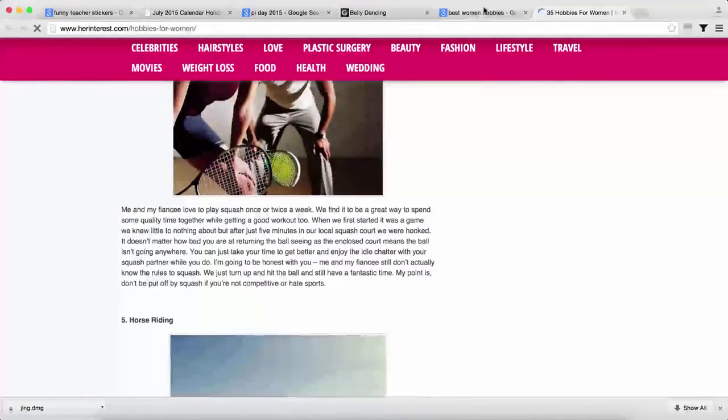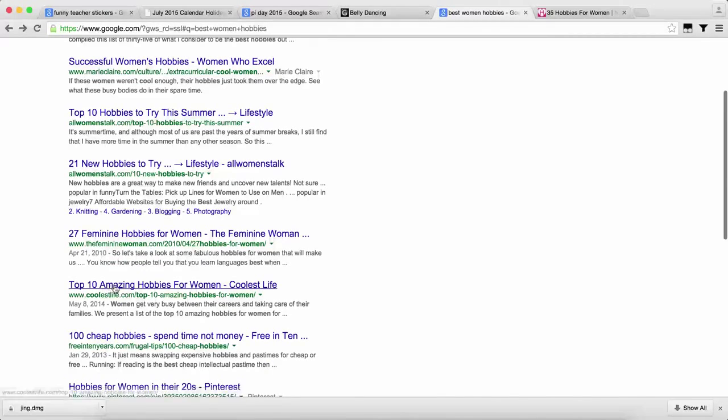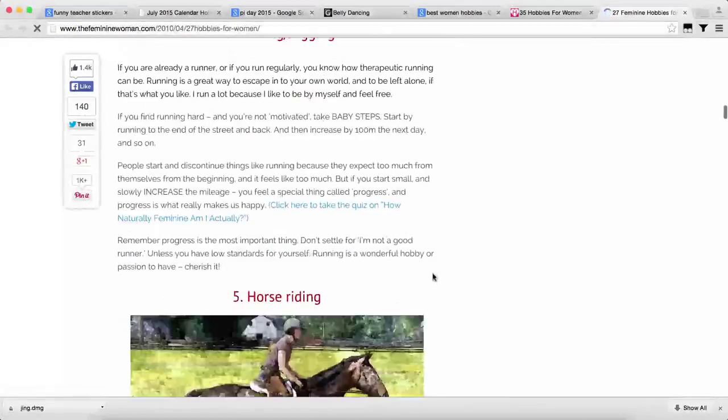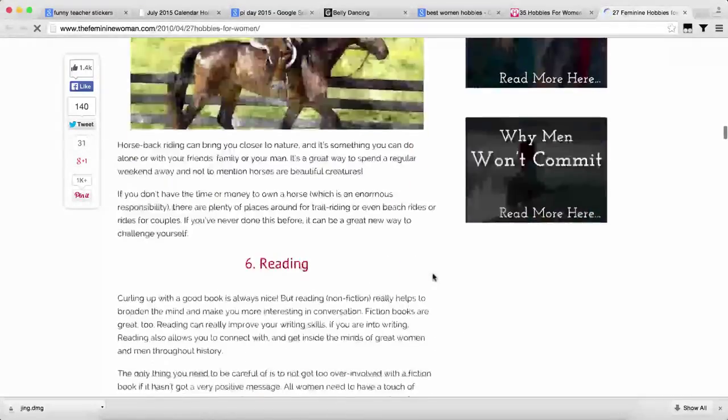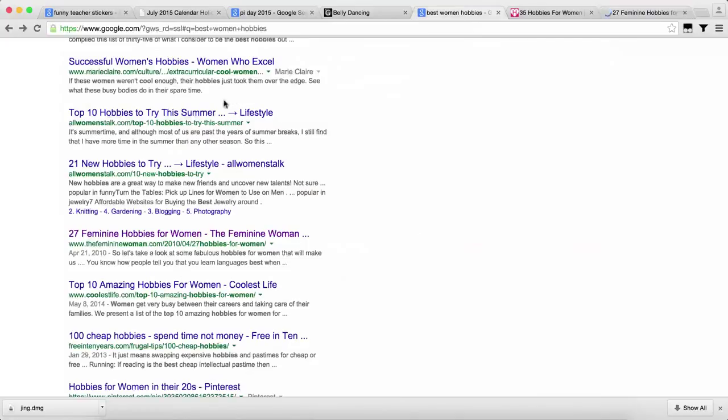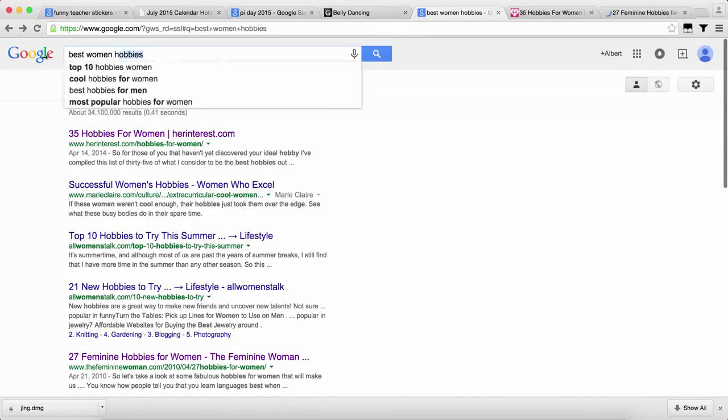Right, so these are all the ideas that you can look for. And then 27 feminine hobbies for women. Alright, so here are a bunch of hobbies that you can use as your niche. So you get the idea. You can use Google to find more hobbies.